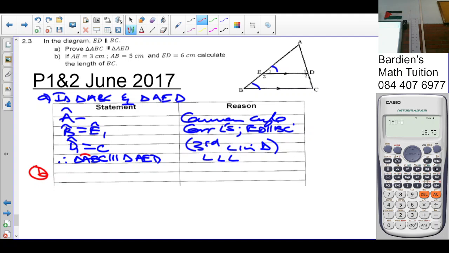So we say that AB over AE is equal to BC over ED equals AC over AD. What's your reason there? Sides are in proportion, or you can say triangle ABC is similar to triangle AED.